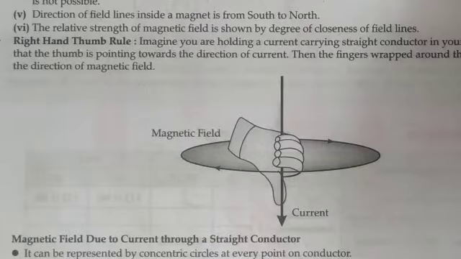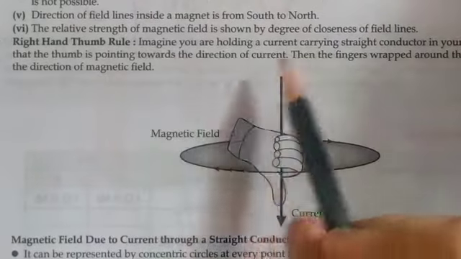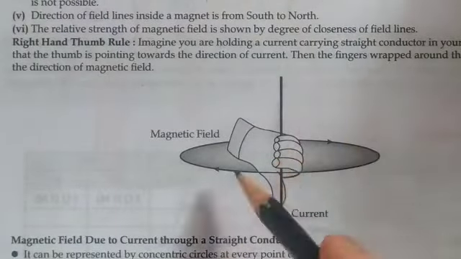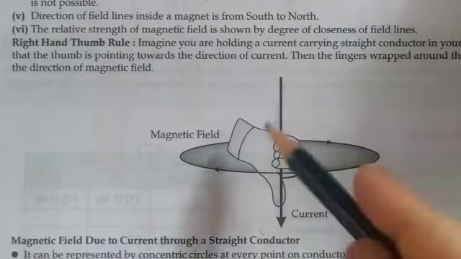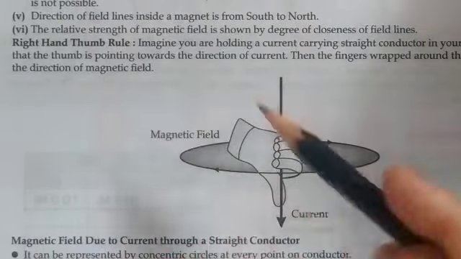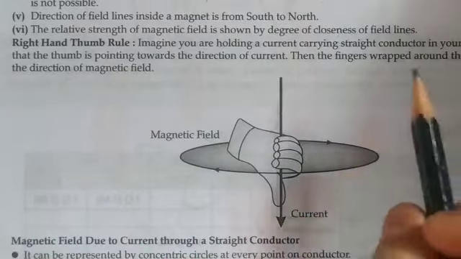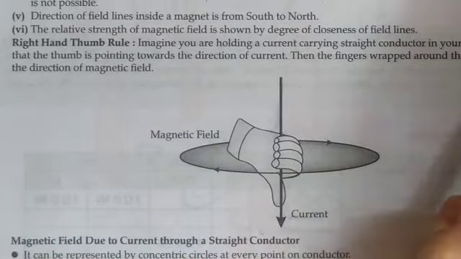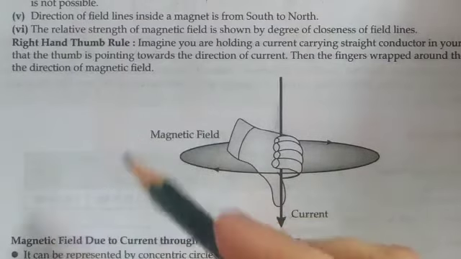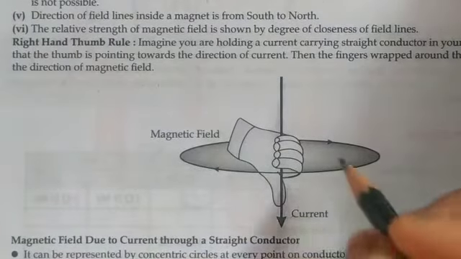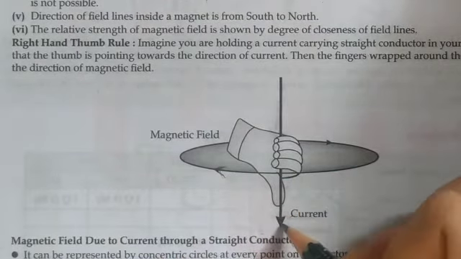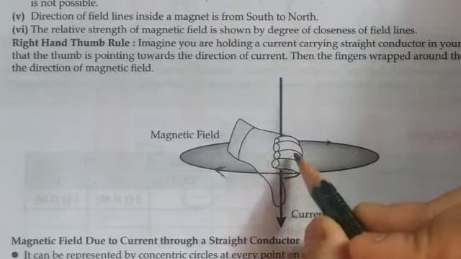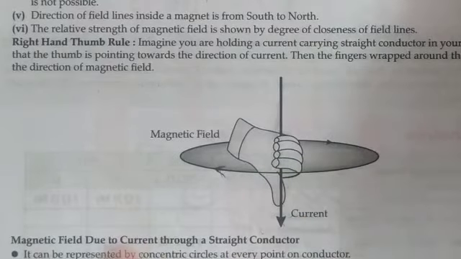So the next very important concept is the right hand thumb rule, also called the Maxwell thumb rule. Imagine that you are holding a current carrying straight conductor. In your right hand, the thumb points towards the direction of the current. Then the fingers wrapping around the conductor give the direction of the magnetic field. You can see this is the direction of the magnetic field here.